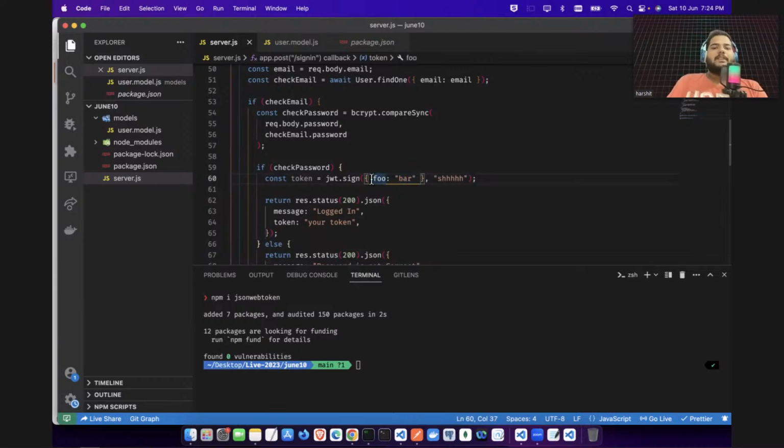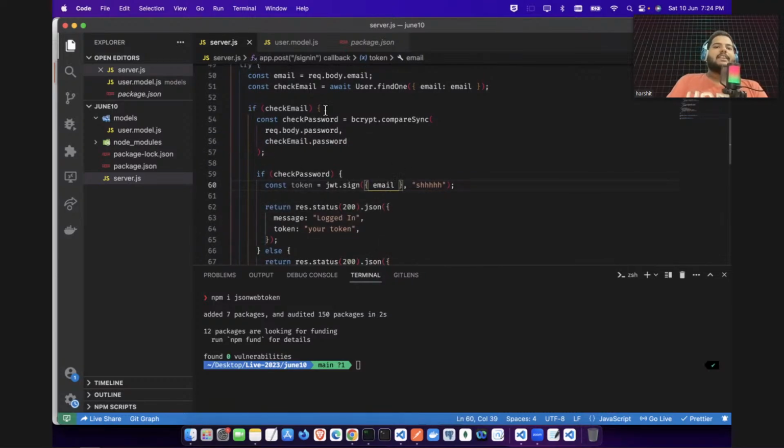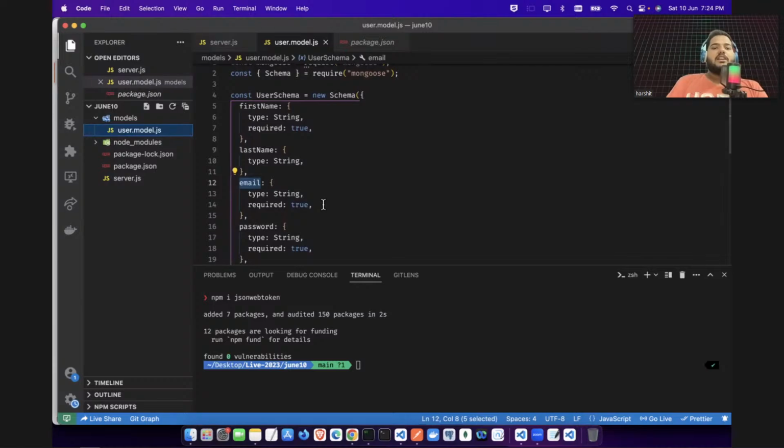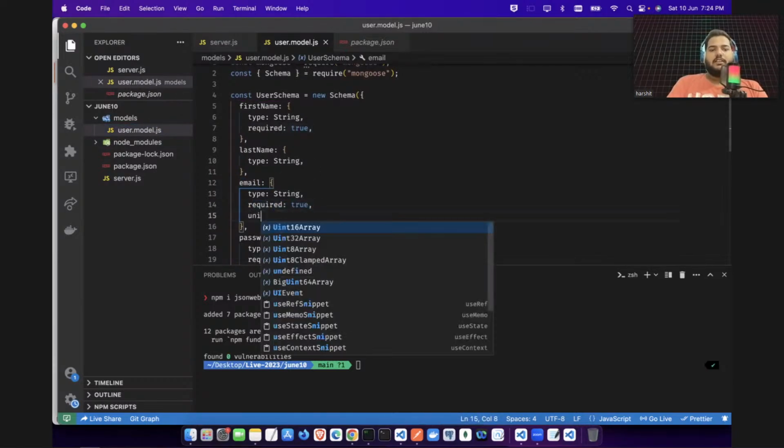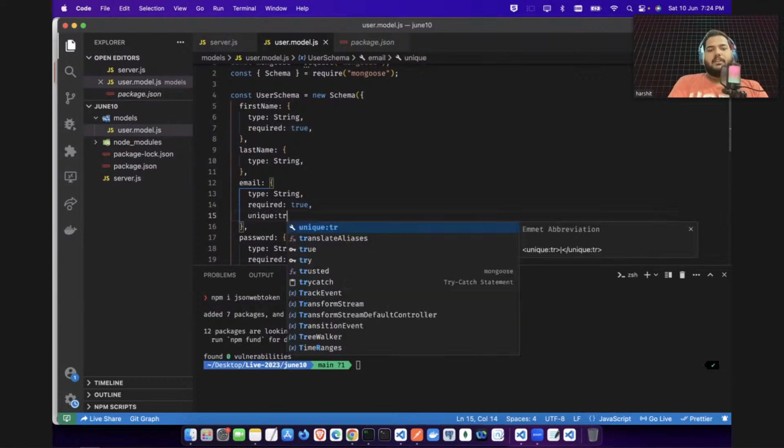So in this place, you will be giving your unique thing. You can just give your email address here. And what is an email address? Email address, guys, will always be unique, right? Because if you go to your model also, you can see here required is true. We have missed unique, so here you can say unique will be true.